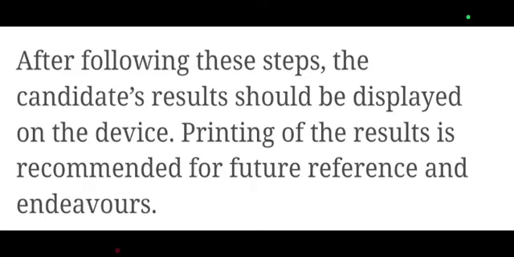Some of you are having issues with your result not showing, your WAEC result is held, all this. Don't worry, in the next video I will handle it. Then we'll explain how you can retrieve your result. If you're having issues, let me know. Printing of the result is recommended for future reference and endeavors.